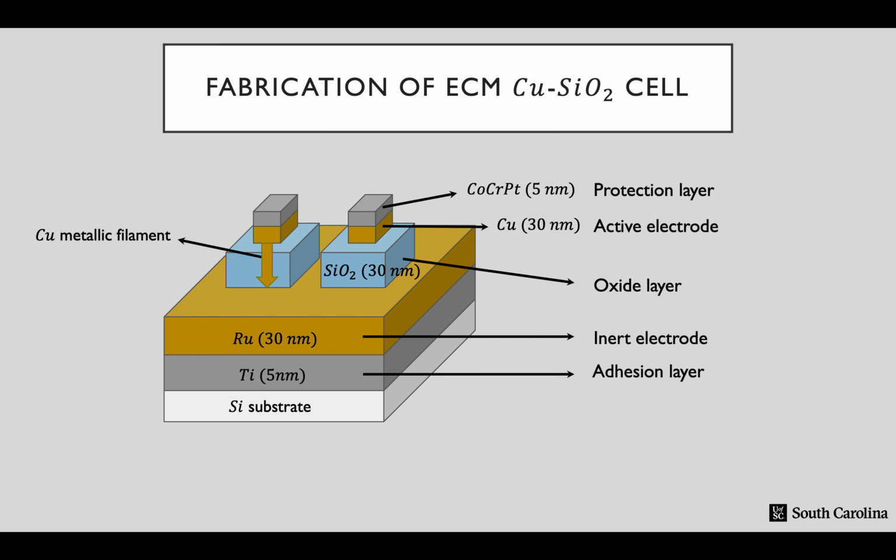In our study, the memristor test was applied to the electrochemical metallization cell, namely ECM cell, that is representative of ReRAM devices. We in-house fabricated our own ECM cell, and here is the structure of the device. On the silicon substrate, titanium is sputtered as an adhesion layer, and ruthenium, silicon oxide, and copper are stacked as an inert electrode, oxide medium, and an active electrode, respectively. On the top of the cell, cobalt, chromium, platinum layer is sputtered to protect the copper electrode from the oxidation.